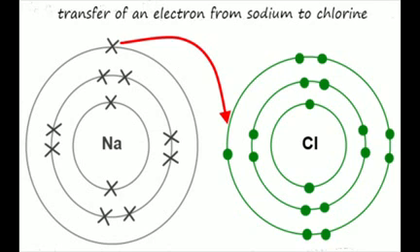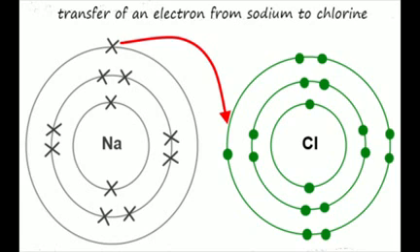So it can easily donate 1 electron to form a balanced shell. So that's what happens. It becomes a positive ion, Na plus, that is the sodium ion.